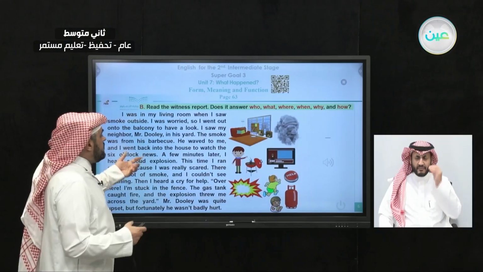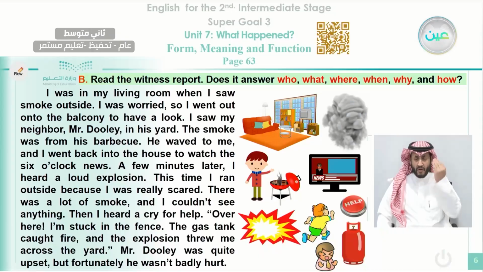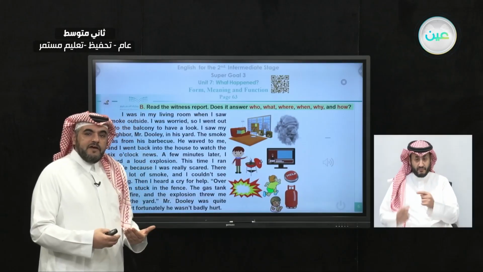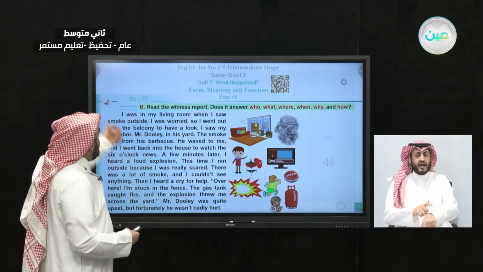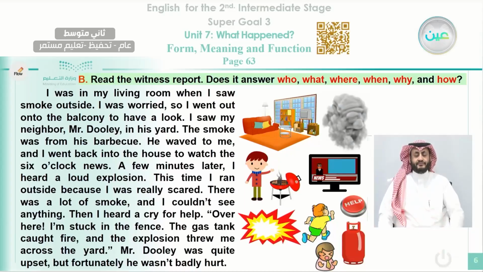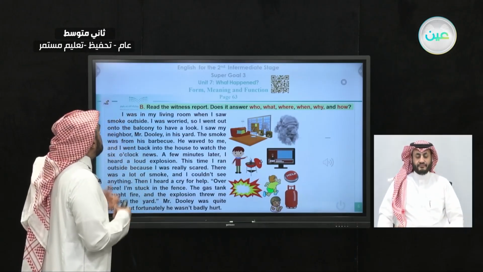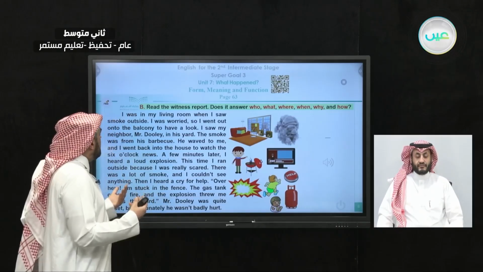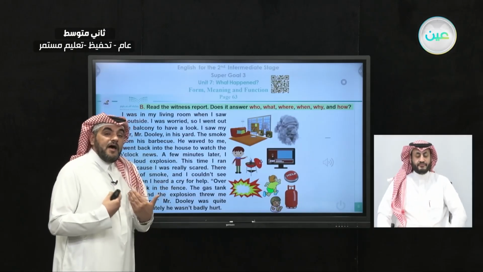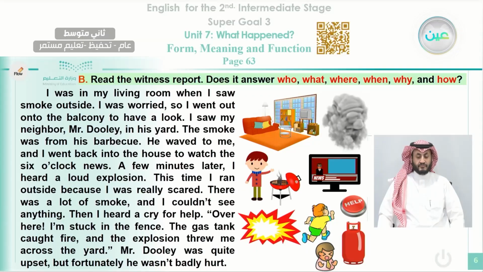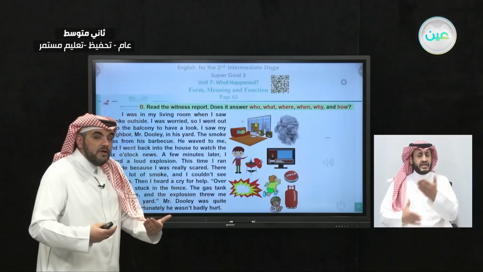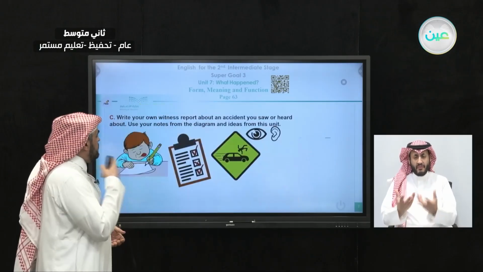Okay, and you remember in the previous lesson we studied this passage, and we told you how the writer started by giving the setting of the incident report that he has written, like as he started here, his topic sentence, saying, I was in my living room when I saw smoke outside. If you notice this topic sentence, you can see that the writer has started with the setting. He told us where, and he told us that this thing happened to him and his neighbor. Okay, when I saw a smoke outside, that is answering the question what. Okay, so the reader now will be able to understand the rest of this paragraph.